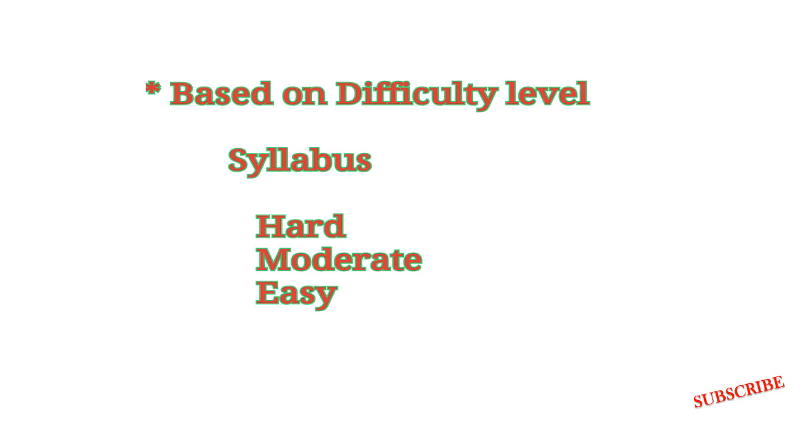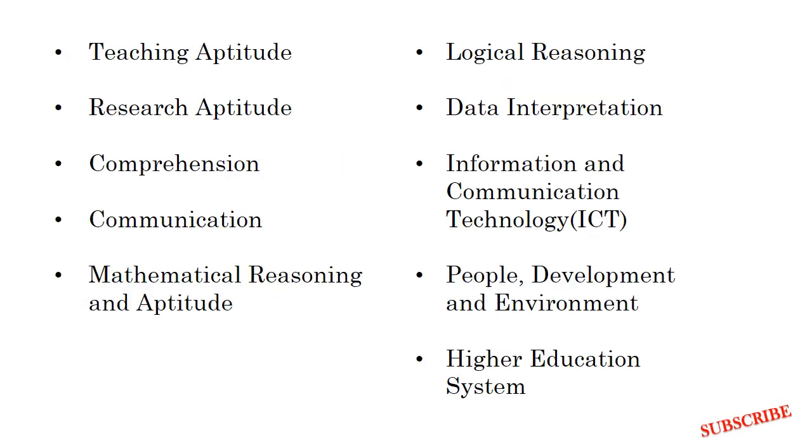First of all, I split the syllabus based on difficulty level: hard, moderate, and easy. Based on these 3 levels, I split the 10 units. These are the 10 units we are going to discuss for the UGC NET exam: teaching aptitude, research aptitude, comprehension, communication, mathematical reasoning and aptitude, logical reasoning, data interpretation, ICT, people development and environment, and higher education system.